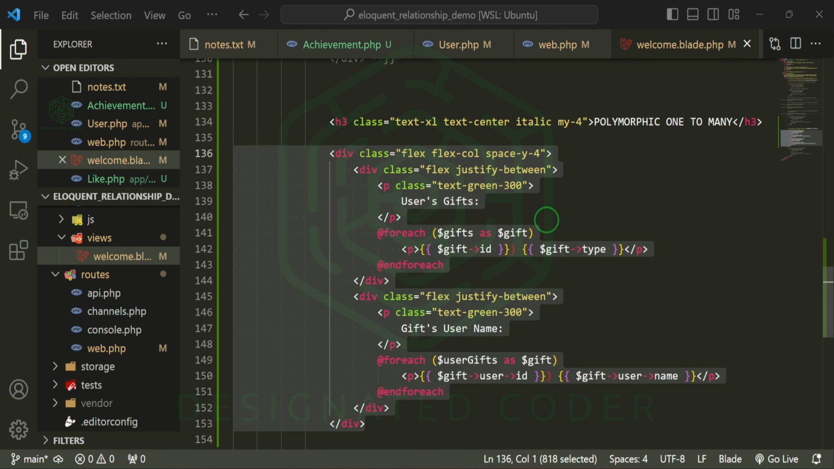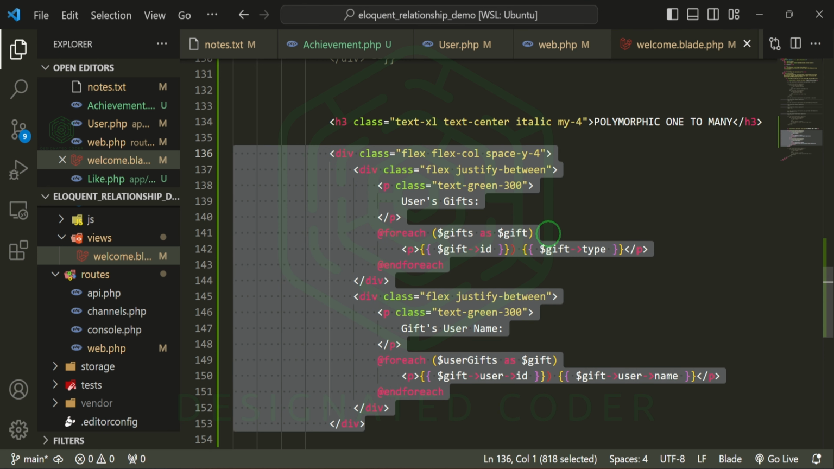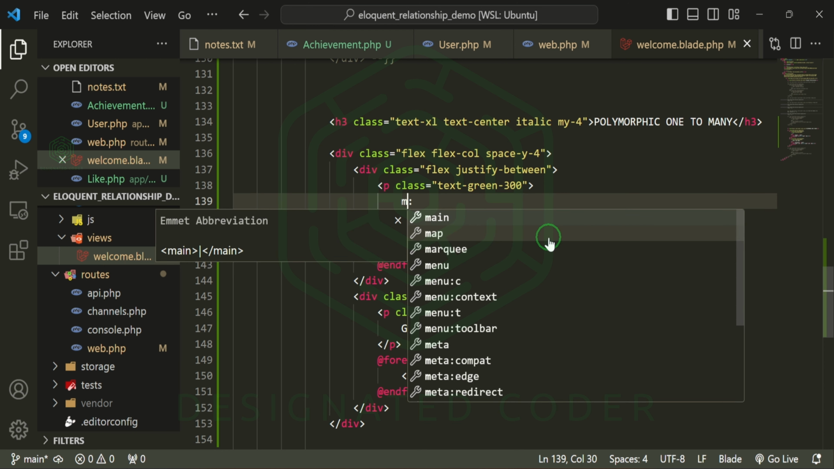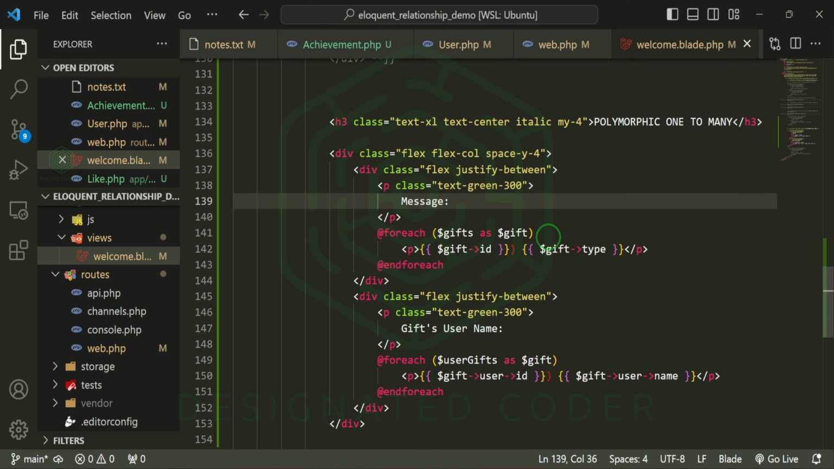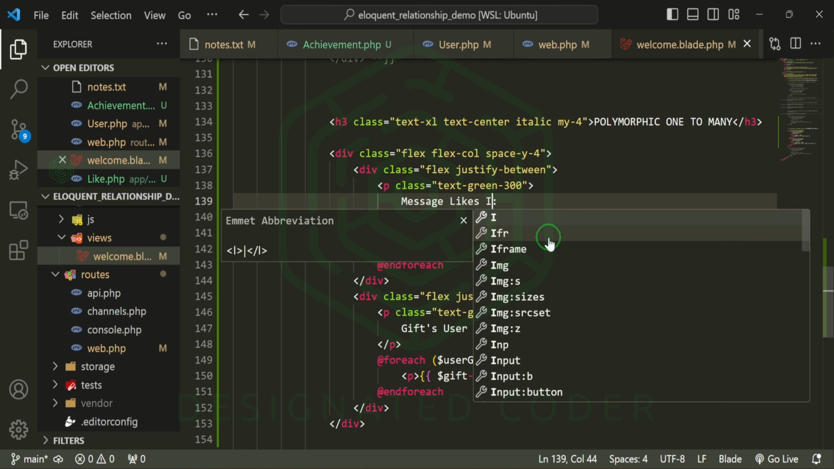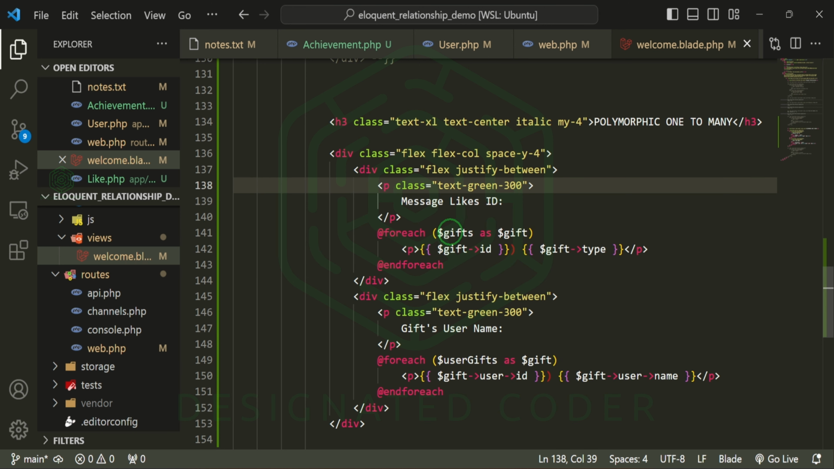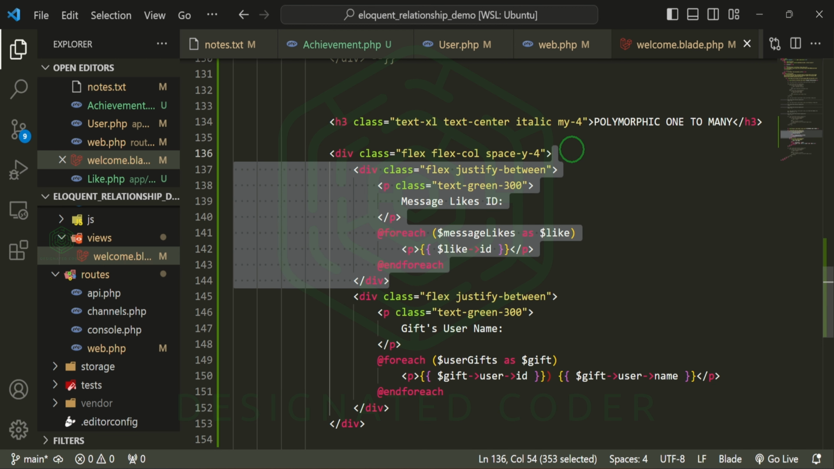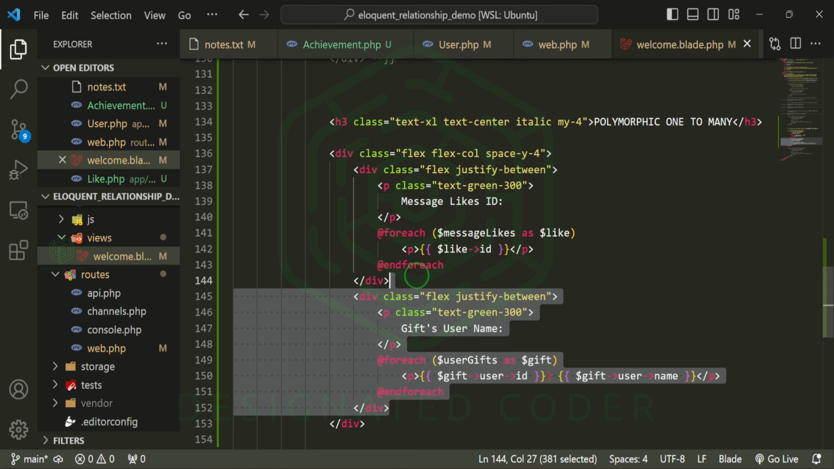And we can actually look for a few things in here. So instead of users gifts that we have here from our previous project, we can do the message likes to the ID. And then for here, we'll do message likes as like. We don't need the type here because we're just doing the ID for that. And then I'm going to copy this one and we can use it to replace this one.